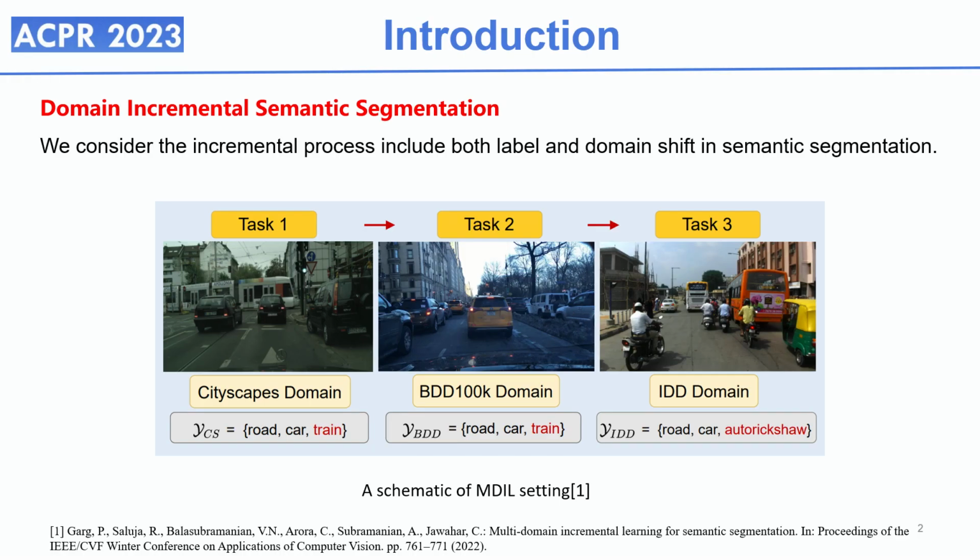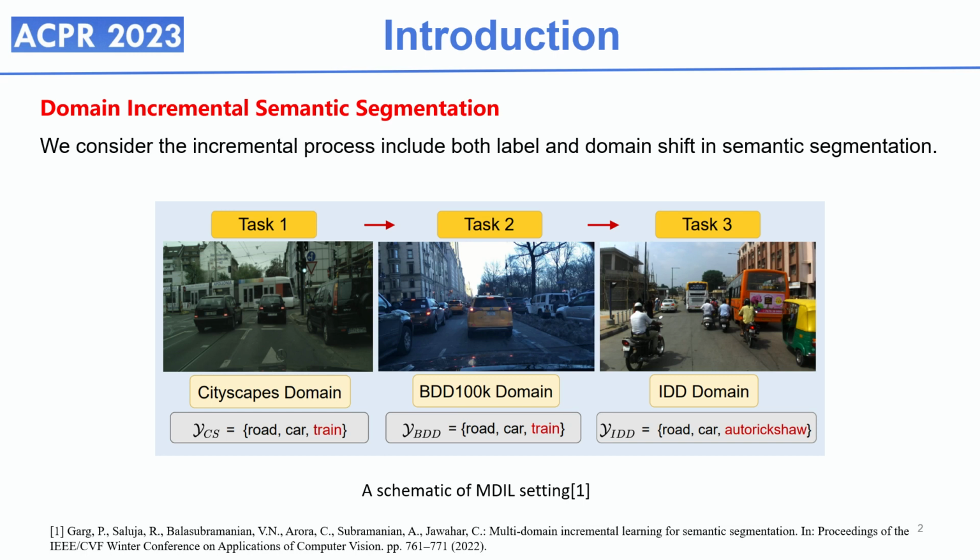Let's consider such a scenario: in an autonomous driving system, when encountering an unfamiliar geographic environment with unfamiliar targets to recognize, the system must adjust to the new environment while retaining its knowledge of the environments it has encountered previously. This necessitates the ability of the system to perform domain incremental learning. The model should have the ability to achieve satisfactory outcomes in a sequence of gradually arriving domains.